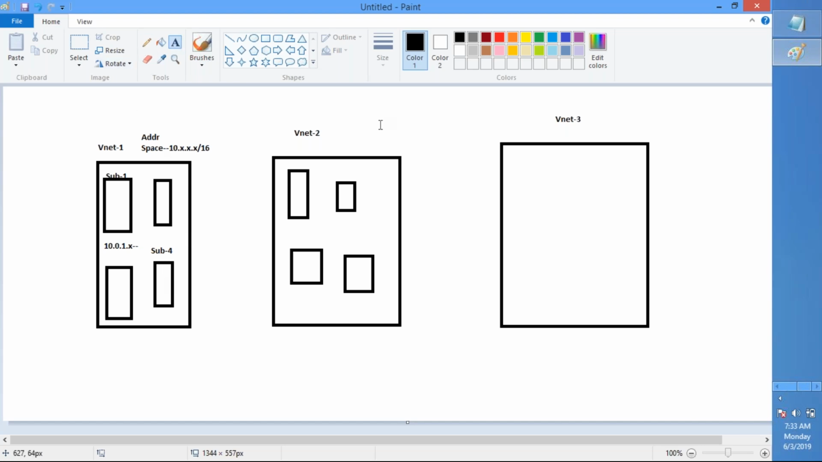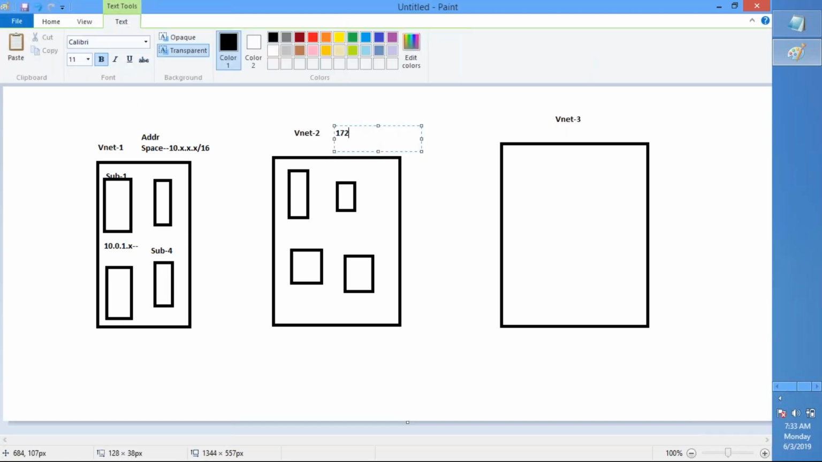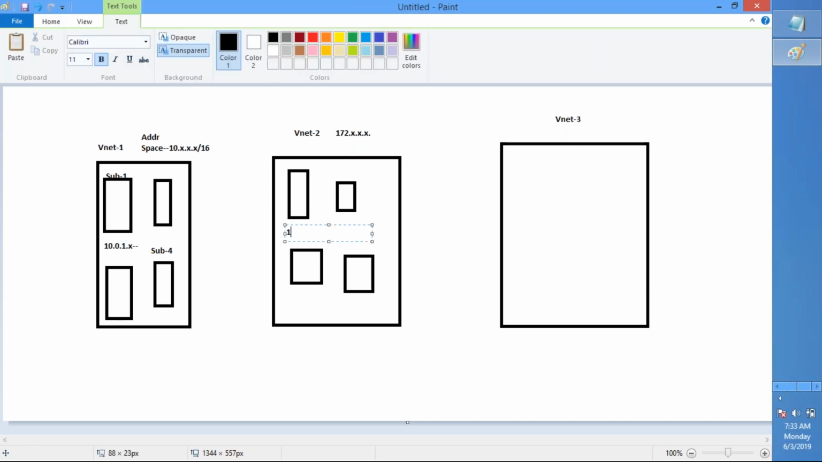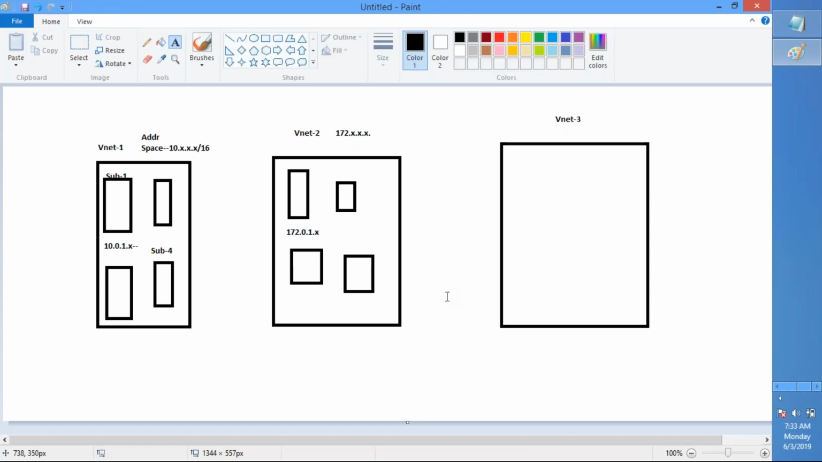So this can also have its own address space. Let us say 172.x.x.x and so on, right? And the subnets that you have here will get IP addresses in the 172 range. Likewise, based on your requirement, based on your network topology or network design, you can put multiple virtual networks within Azure. We'll be discussing all these things in detail, but for our understanding to create the virtual machines and all that stuff, we should know these basic concepts. That's why I'm taking you through this.